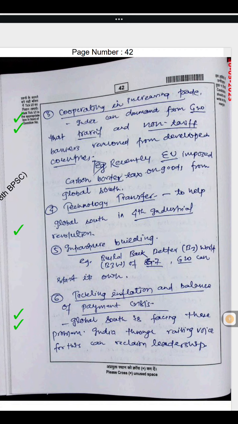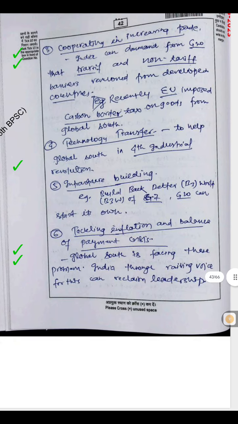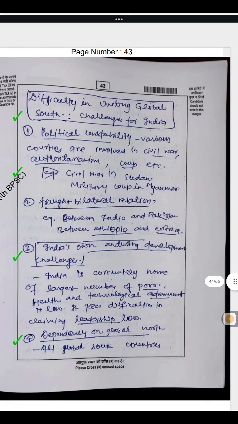Example: recently the EU imposed a carbon border tax on goods from the Global South. Technology transfer to help the Global South in the fourth industrial revolution, infrastructure building, build back better world. G20 can start its own tackling of inflation and balance of payment crisis. The Global South is facing this problem. India, through raising voice for this, can reclaim leadership.